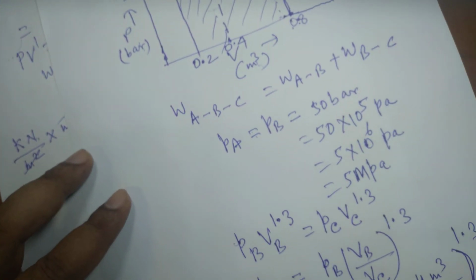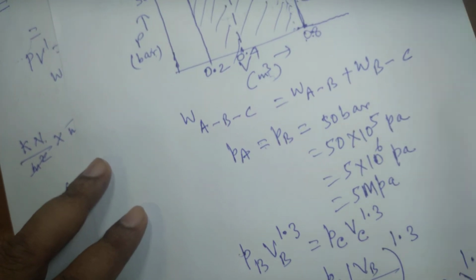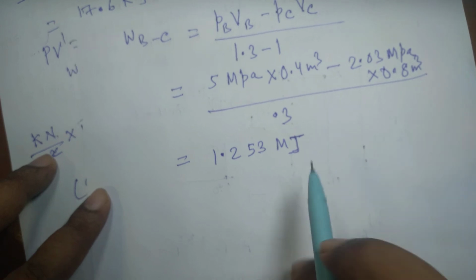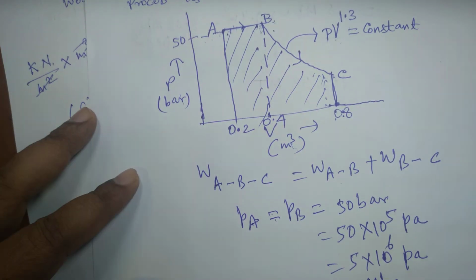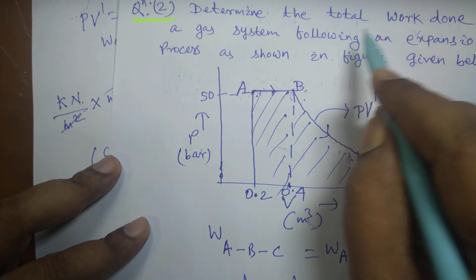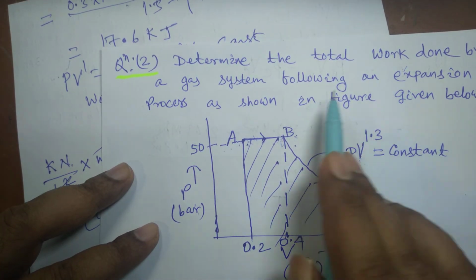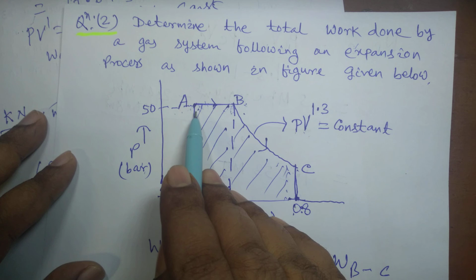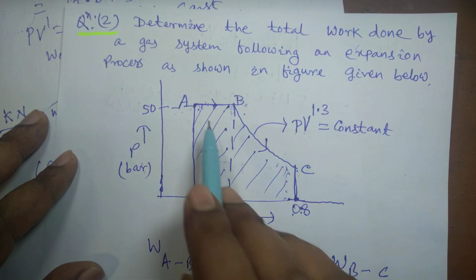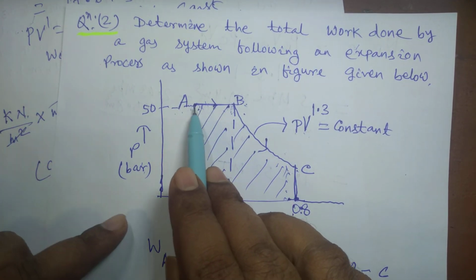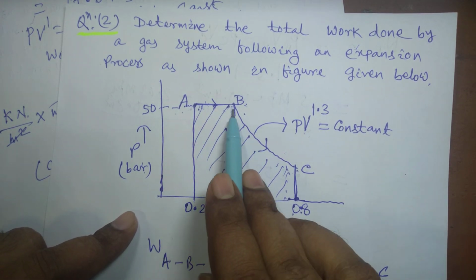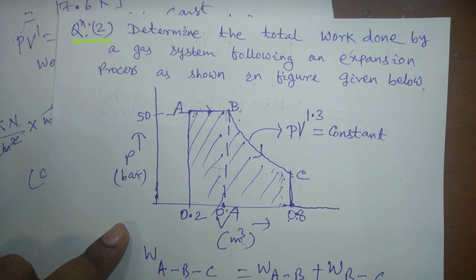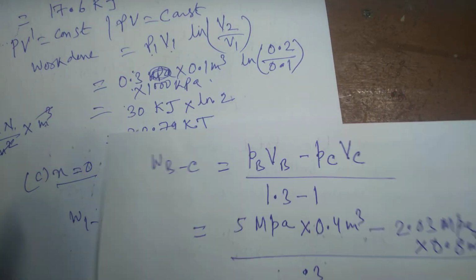1.253 megajoule. And work done during the process AB is 1 megajoule and work done during the process BC is 1.253 megajoule. So determine the total work done by a gas system following an expansion. So when the system moves from state A to state B, work done is 1 megajoule, and when it moves from B to C, work done is 1.253 megajoule.